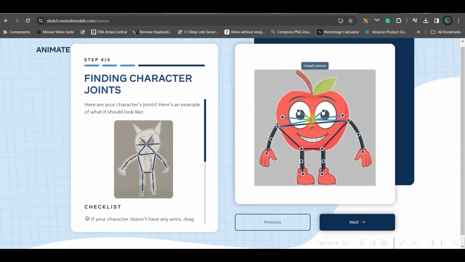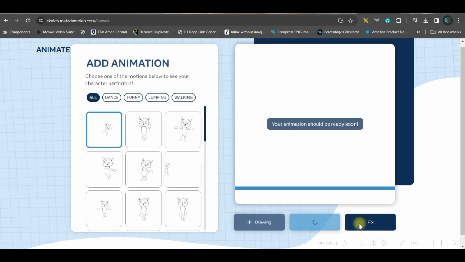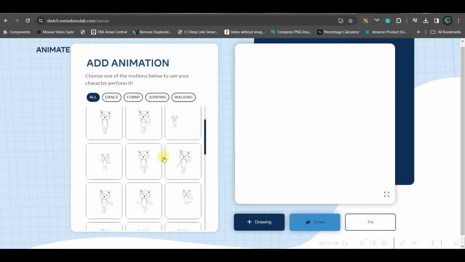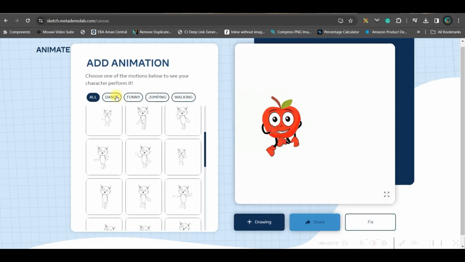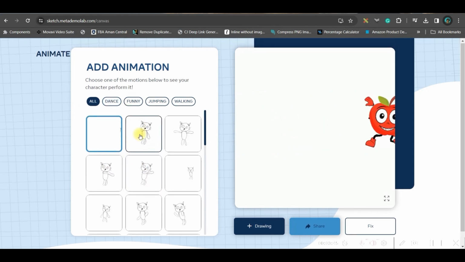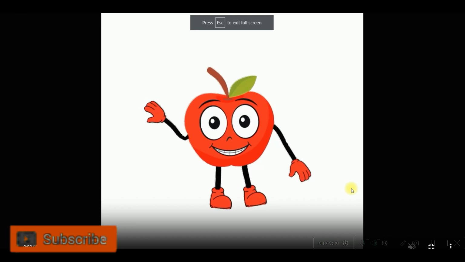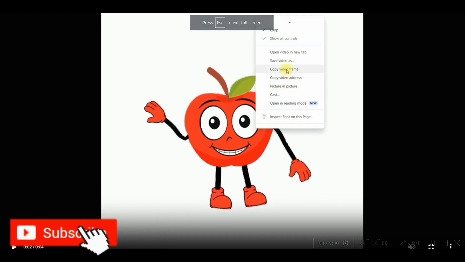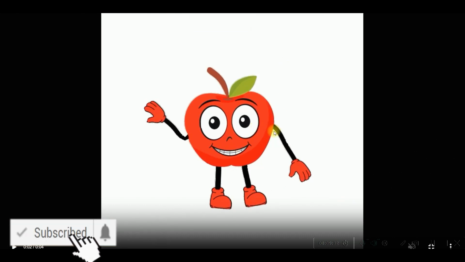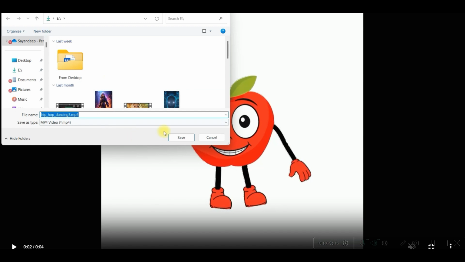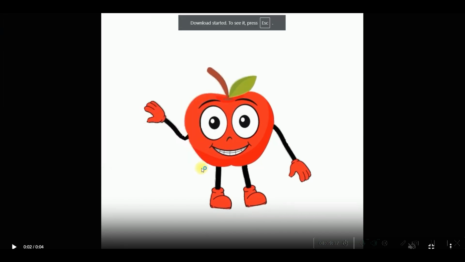Now make sure these dots are in the right place. Wherever there is a limb, these are kind of the joints which will make it move. Once this is done, go to next. And see, there are so many animations. As per your requirements, you can animate them. Go to this bottom right hand side corner, then right click, save the video as, then select the directory where you want to save and save it in MP4 format.